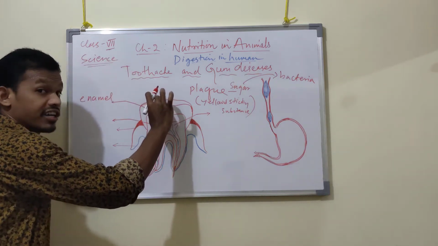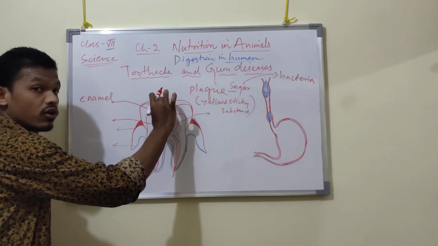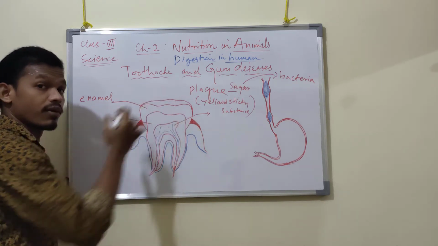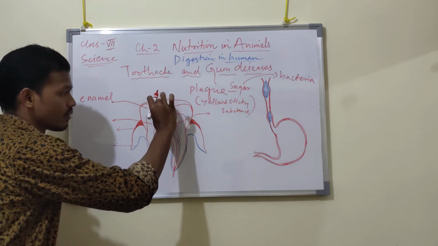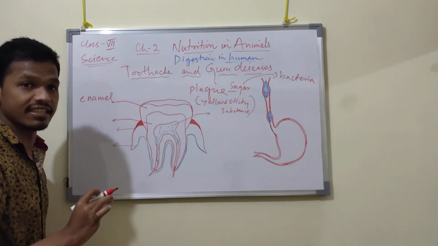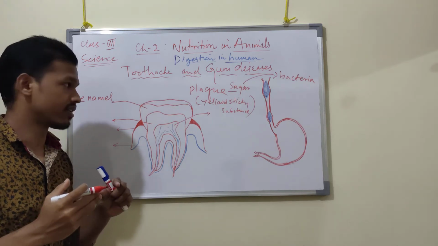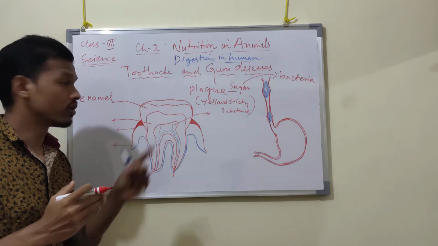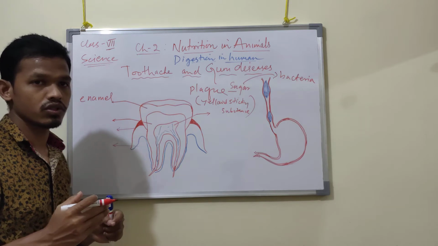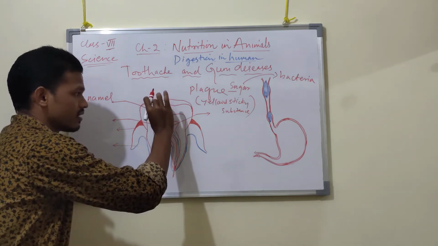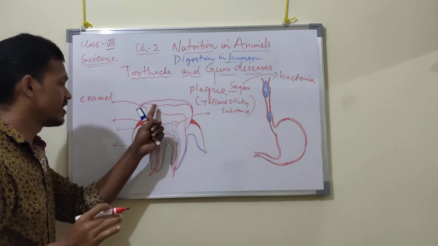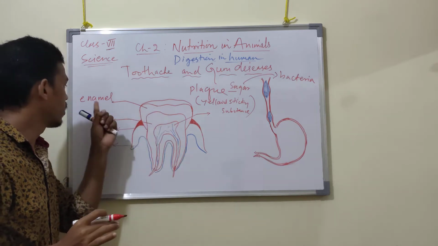This is the hardest tissue in our body. This thin layer is the outer covering of the teeth. It is translucent, light can pass through it. So that is the visible part, the thin outer covering of a tooth, called enamel.